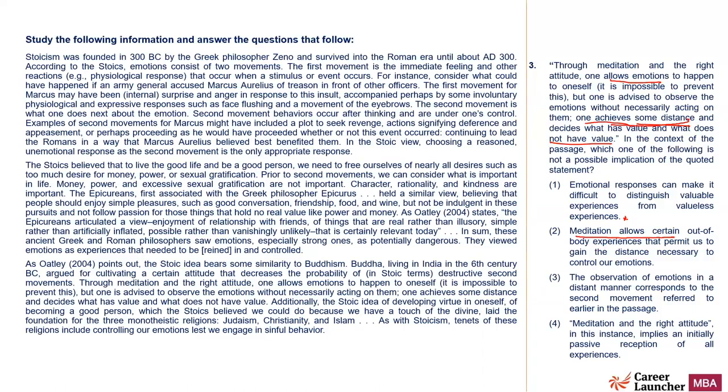That means geographically you are distanced. So this definitely cannot be implied. Out of one and two is something which definitely is not implied. But let me read three and four also. The observation of emotions in a distant manner corresponds to the second movement referred to earlier in the passages. This definitely is implied. Earlier in the passage, detaching yourself was mentioned in the second movement also. So these two things are related.